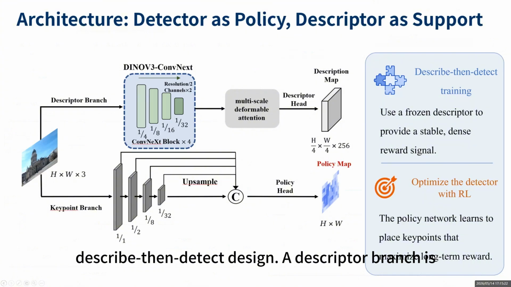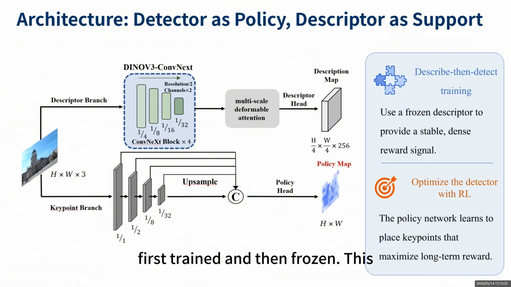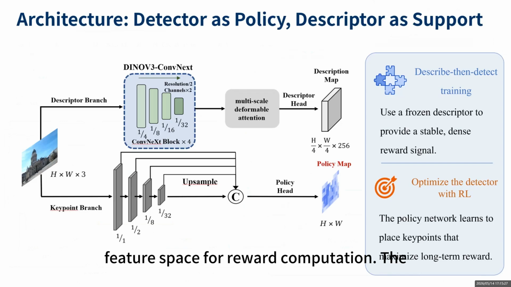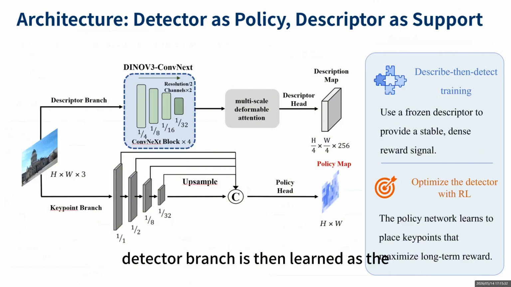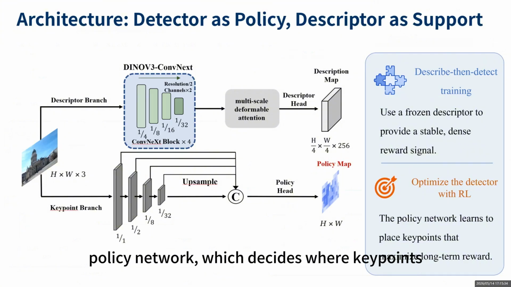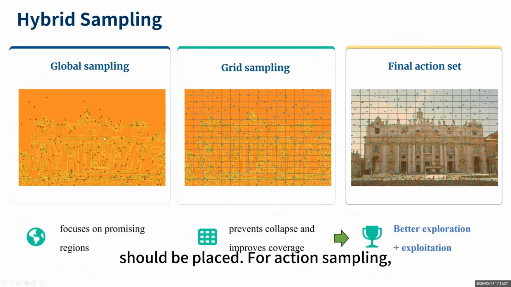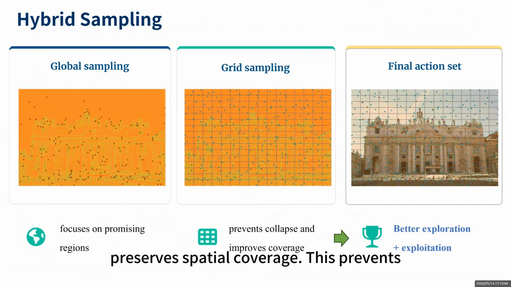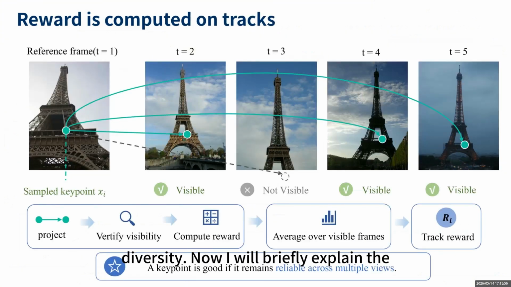For the architecture, we use a describe-then-detect design. A descriptor branch is first trained and then frozen. This frozen descriptor provides a stable feature space for reward computation. The detector branch is then learned as the policy network, which decides where keypoints should be placed. For action sampling, we use a hybrid strategy. Global sampling focuses on high-confidence regions, while grid sampling preserves spatial coverage. This prevents the detector from collapsing into only a few textured areas, and it gives us a better balance between reliability and diversity.